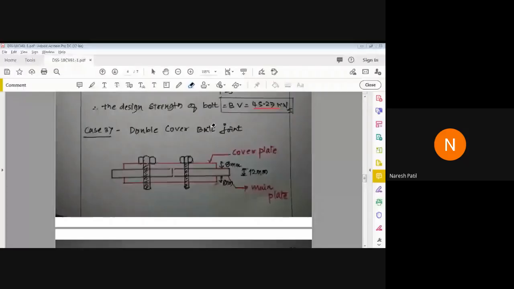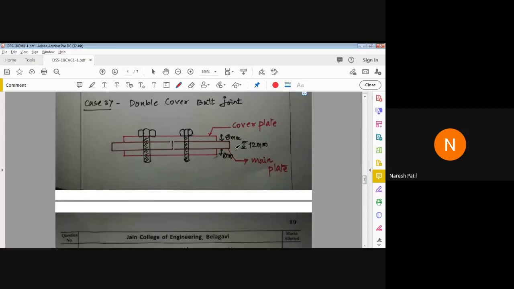Okay, so here we have a double cover butt joint, as I told you. The thickness of the cover plate is 8 mm. You can see we have two cover plates, each 8 mm thick, and the thickness of the main plate is 12 mm. You can see the bolts are connected here, to have a double cover butt joint. Now we'll continue with this.